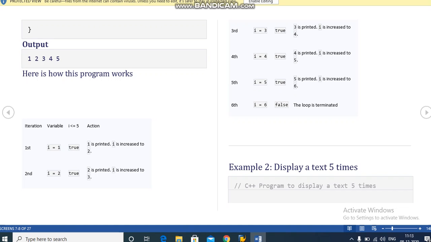So please understand what I am saying, and carefully write down the iteration and execution of the program. This is very simple.